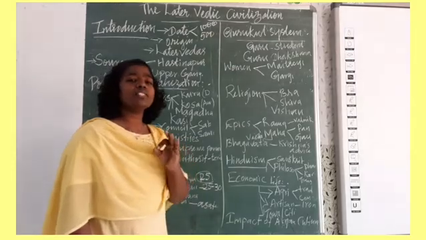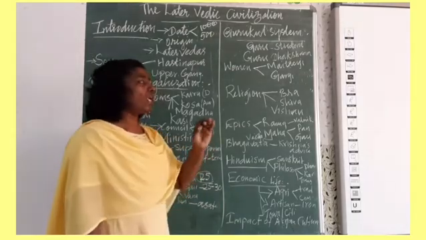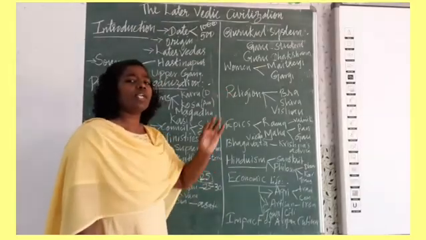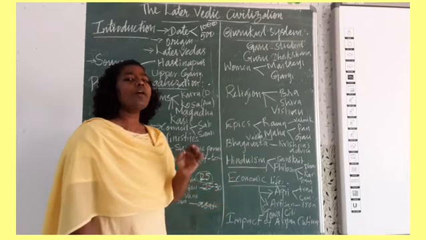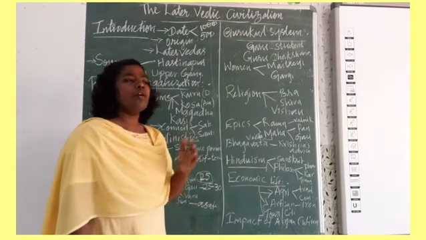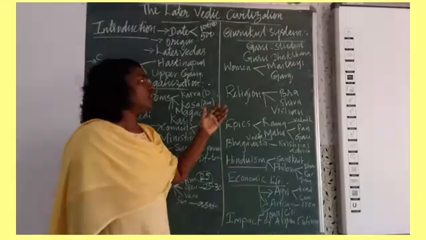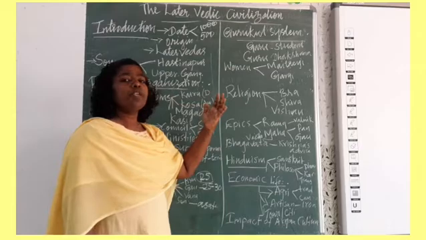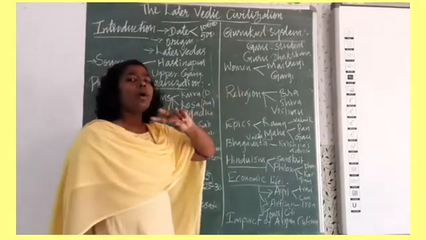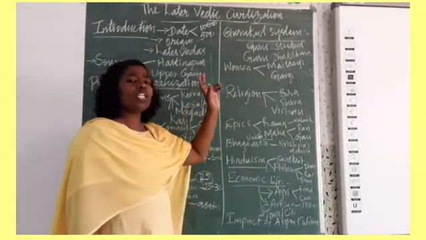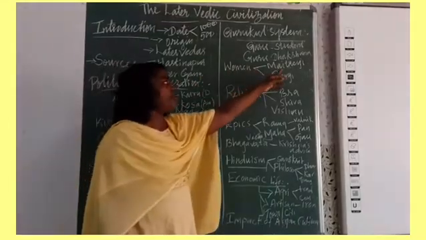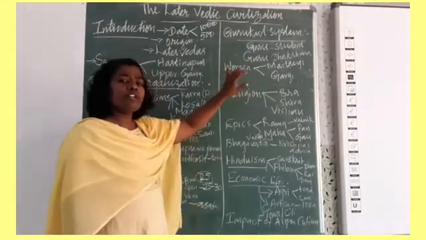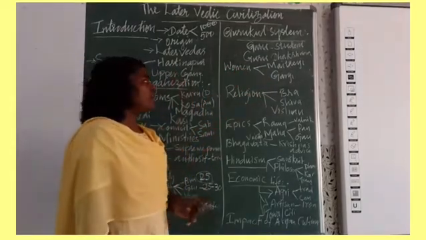Who was given the right to get education? Only male members in the Brahmin family were given the right to get education. In some of the Brahmin families, some females were also given education. But in the early Vedic period, women were given preference for education. There were two important women scholars during the early Vedic period, that is Maitreyi and Gargi. So these two women scholars we can find in the early Vedic period.